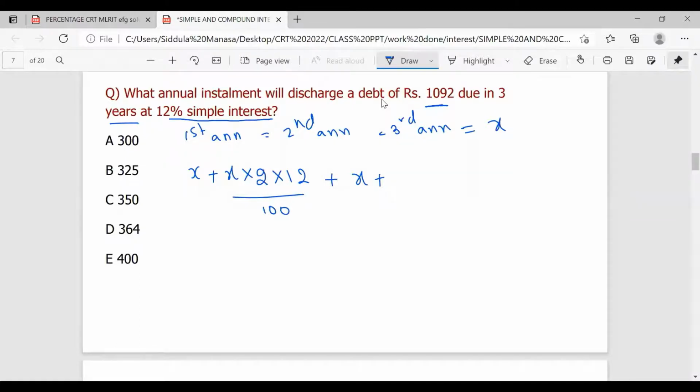So the receiver will get some interest on the second installment also, for how many years? 1 year. Why? Because you paid 1 year earlier. So X into 1 into 12 by 100. At the end of the third year, you need to clear the amount. That means you will pay the third installment and clear it. Through these total 3 installments, you are going to clear the 1092 value.